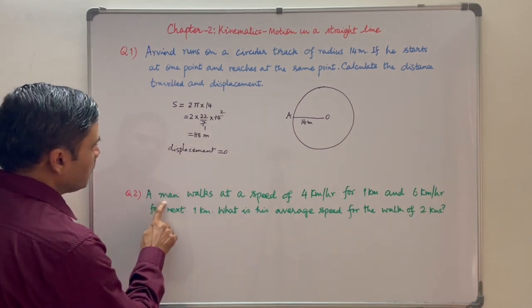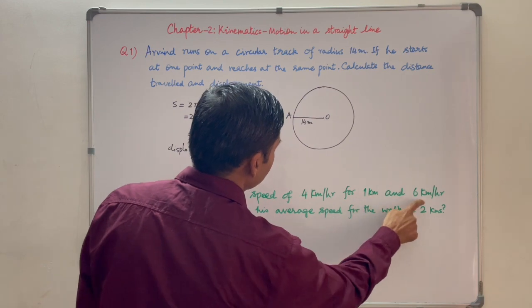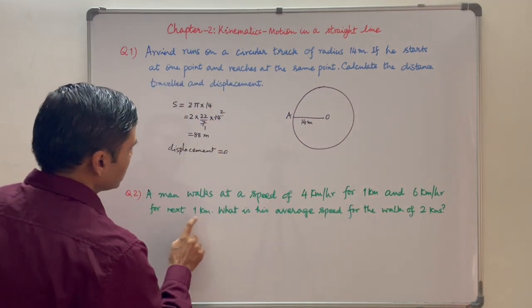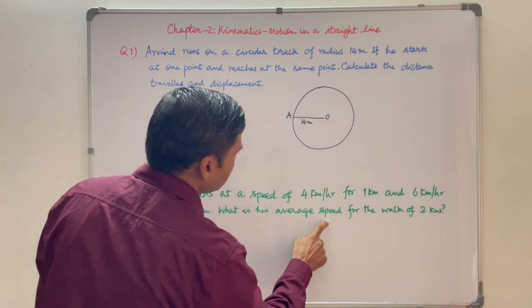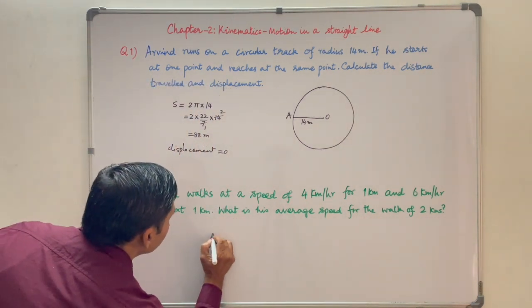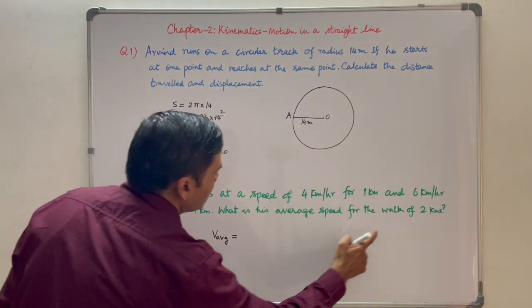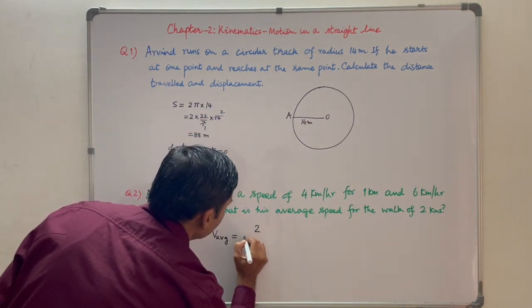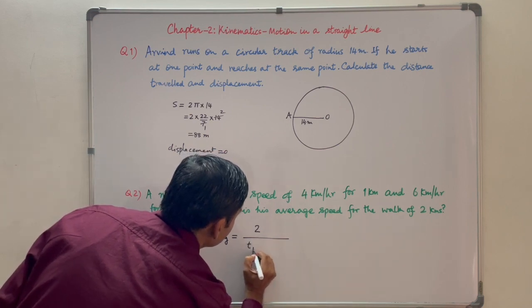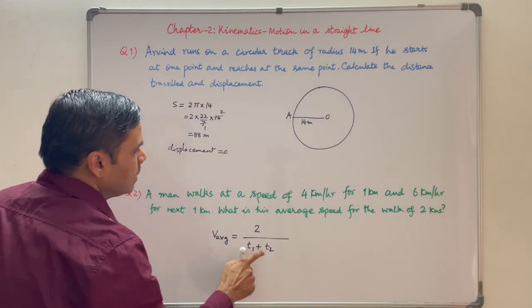Second question, a man walks at a speed of 4 km per hour for 1 km and 6 km per hour for the next 1 km. What is his average speed for the walk of 2 km? So the average speed V average is equal to total distance traveled, that is 2 km, upon total time taken, that is T1 plus T2. We have to calculate T1 and T2.